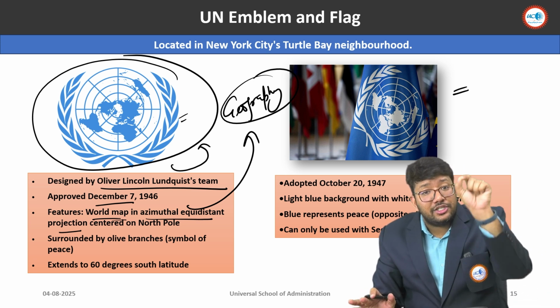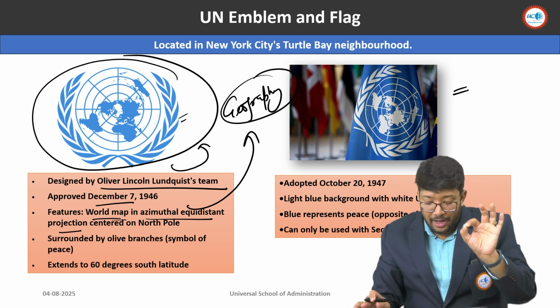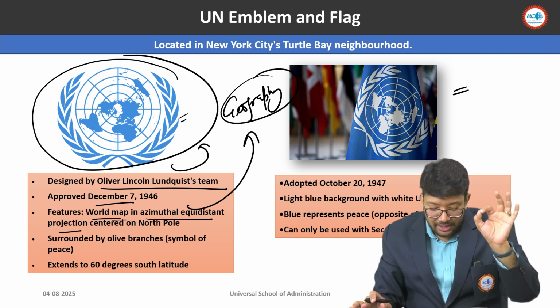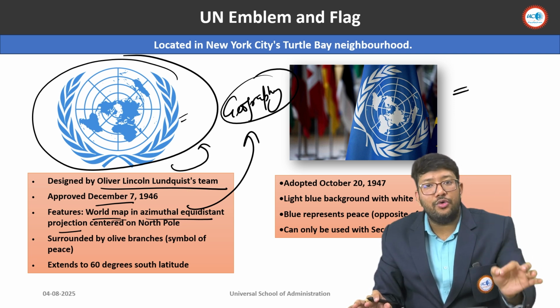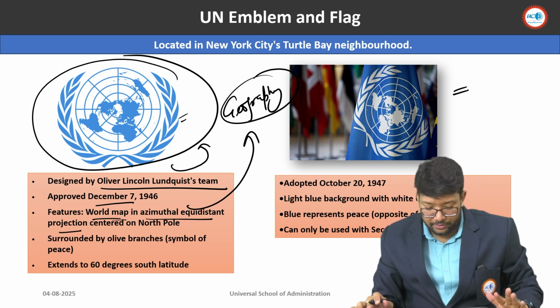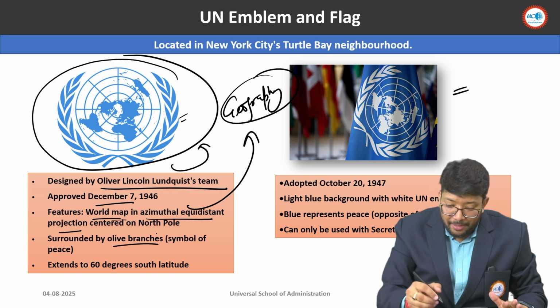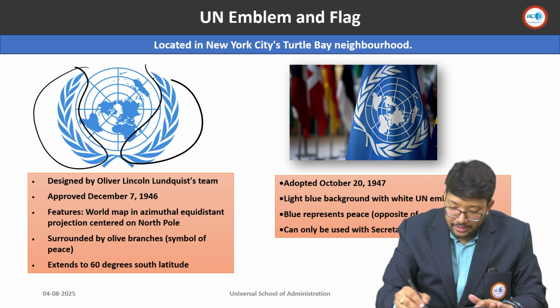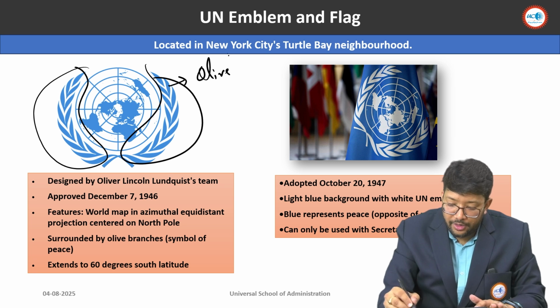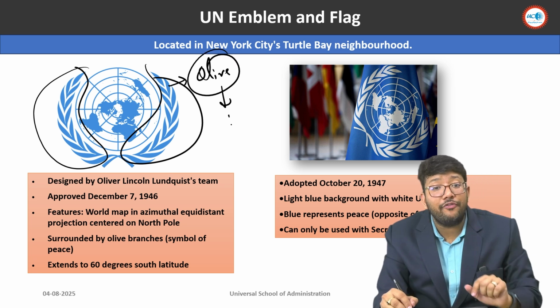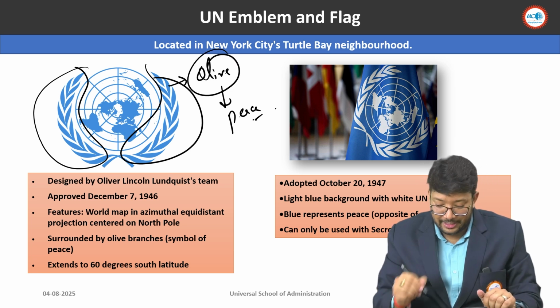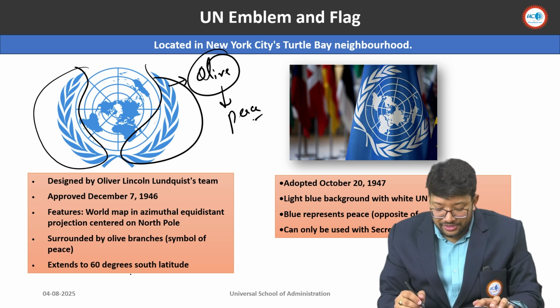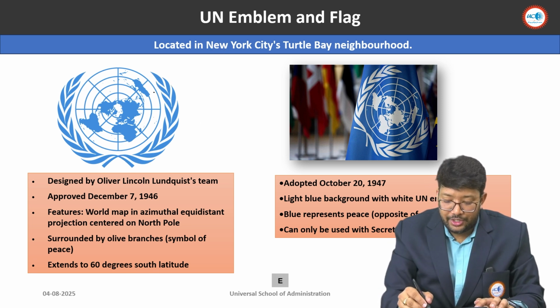Which projection is used in the United Nations emblem? Answer would be azimuthal equidistant projection, centered on the North Pole. It is surrounded by olive branches. These are the olive branches. And olive is the symbol of peace. Remember that. And it extends to 60 degrees south latitude.